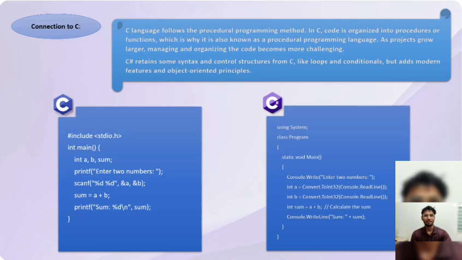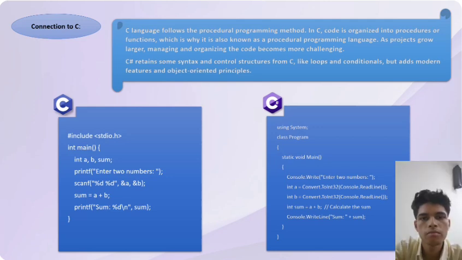Hey guys, today I'm going to talk about the differences of syntax in C and C Sharp. Let's proceed with the first difference, that is the program structure. C uses functions with main as the entry point, while C Sharp uses classes and main within the classes. The second difference is the data types. C Sharp includes additional data types like decimal and allows variable declaration anywhere, unlike C.